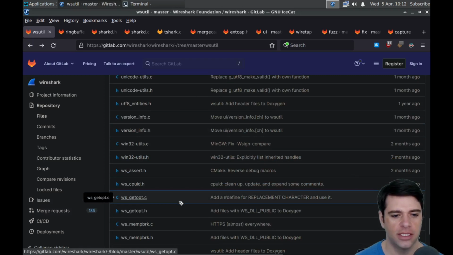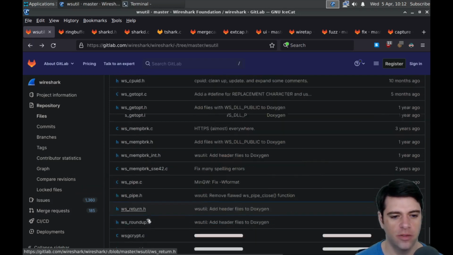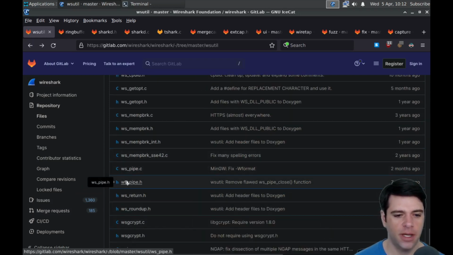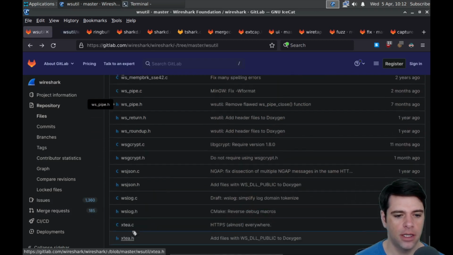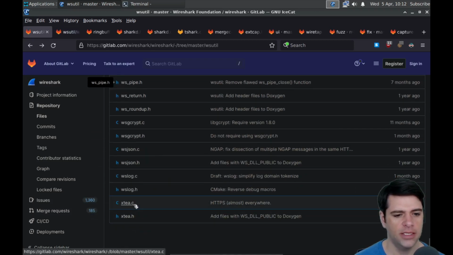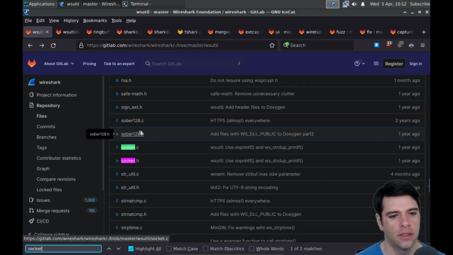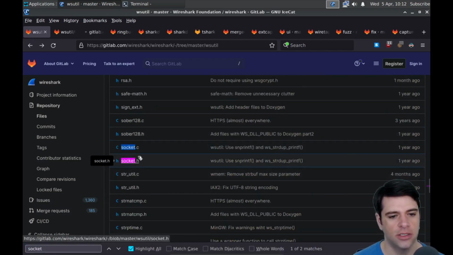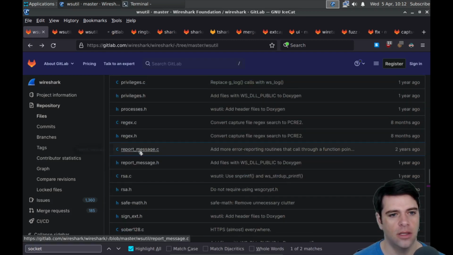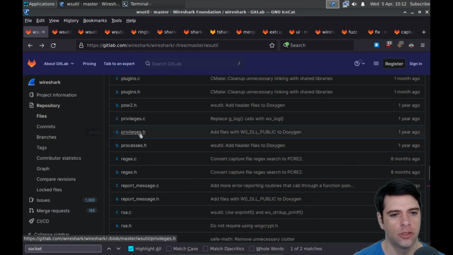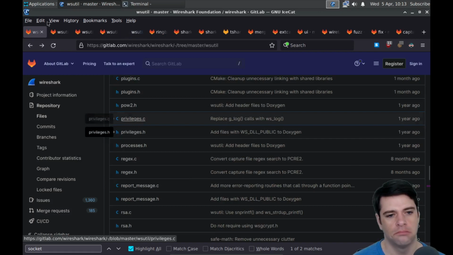So I guess I keep opening things and I don't mean to. Let's look at WS pipe, and I don't know what XT is. I thought I saw some socket stuff. Socket.c and socket.h. Let's look at those for sure. And then just for fun, let's look at privileges.